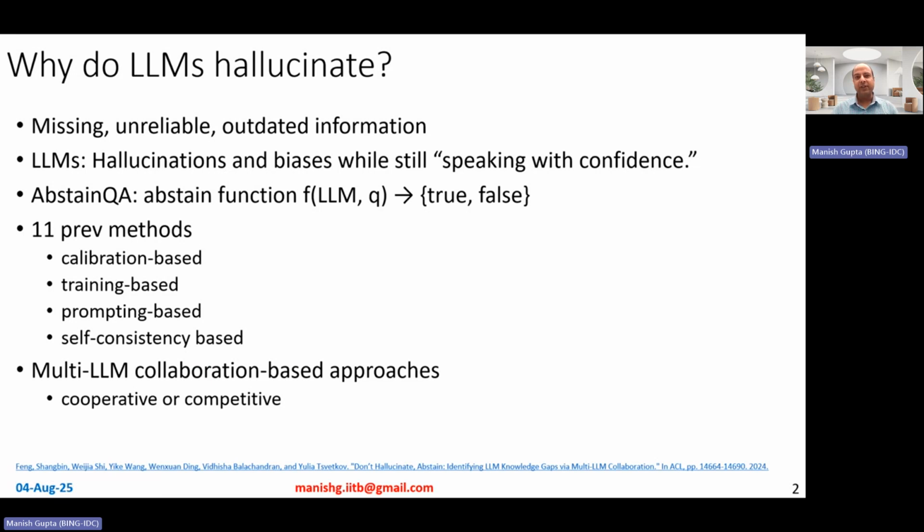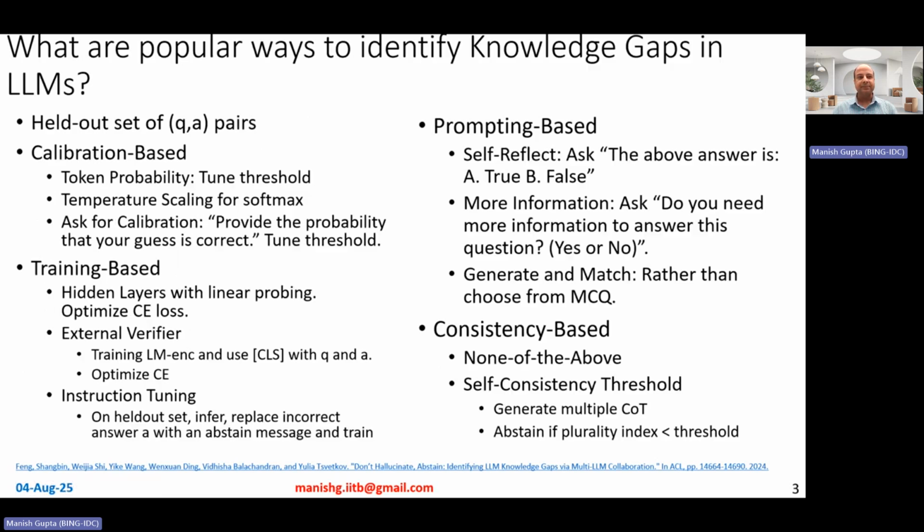In this video, I'm going to talk about these 11 previous methods categorized into 4 different buckets: calibration-based methods, training-based methods, prompting-based methods, and self-consistency-based methods for figuring out whether the LLM should abstain or should just come up with the answer. Then I'll also talk about two interesting multi-large language model collaboration-based approaches that these authors have proposed in this paper: cooperative approaches and competitive approaches. Okay, so let's get started.